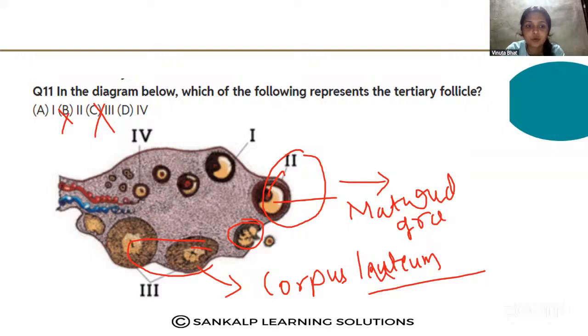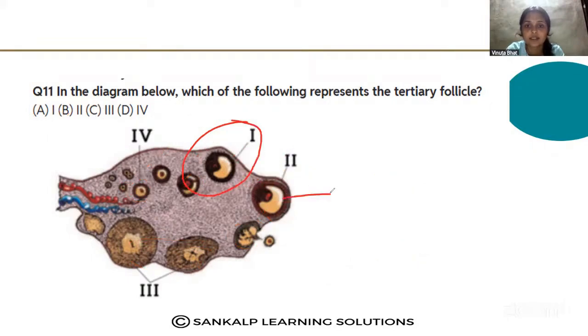Then the fourth one, these are the primary follicles, and this is the secondary follicle, and the first one, A, is the tertiary follicle, right? The tertiary follicle is characterized by the cavity called the antrum. So this is the correct option. This is the tertiary follicle. This is the Graafian follicle, corpus luteum, and the primary follicles.